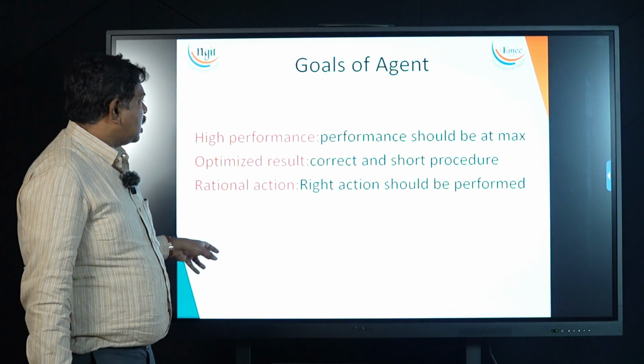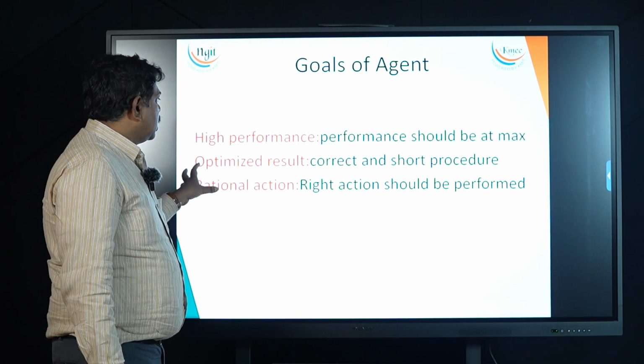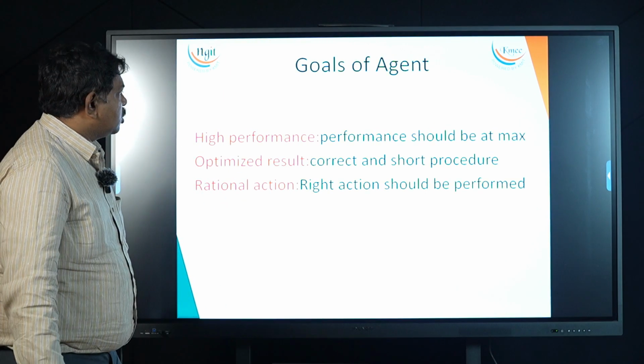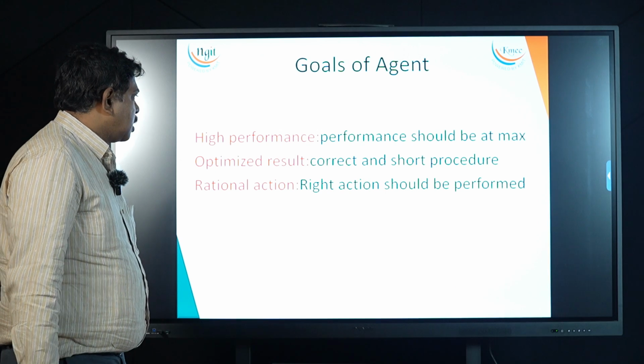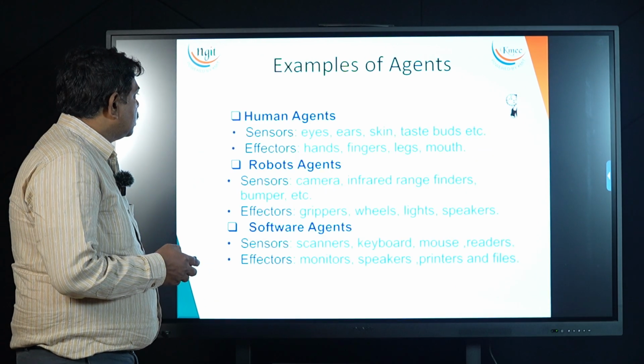When an agent program is working in the environment, these are the three goals it tries to achieve: performance should be at the maximum, optimized results, and rational action. Let us see how it works.